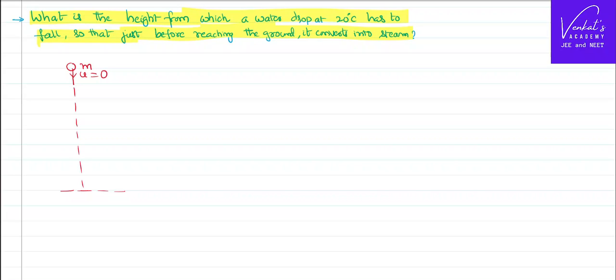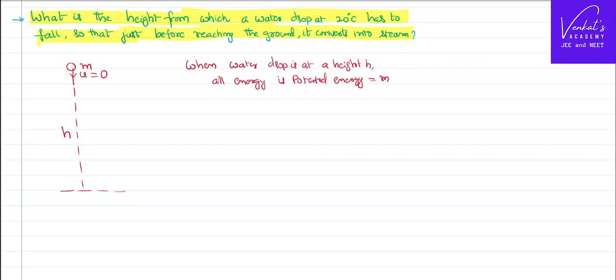When the water drop is at a height h, all energy that it possesses is potential energy. It's not having any velocity, so there is no kinetic energy. So how much is that? mgh.